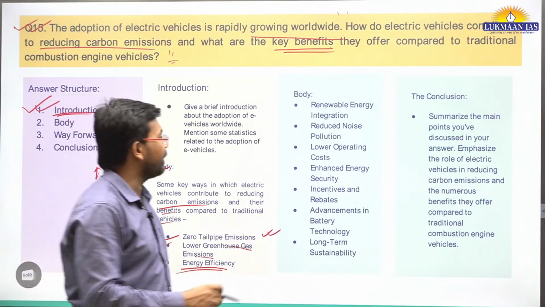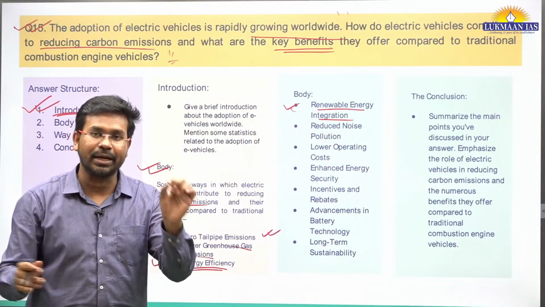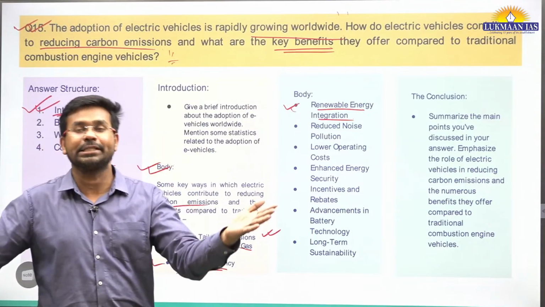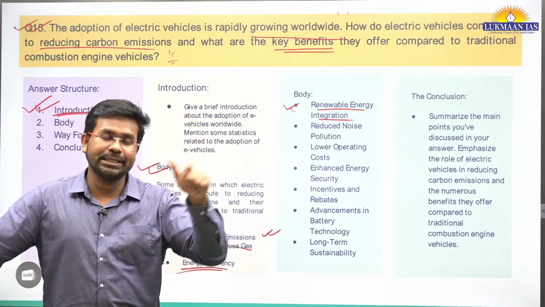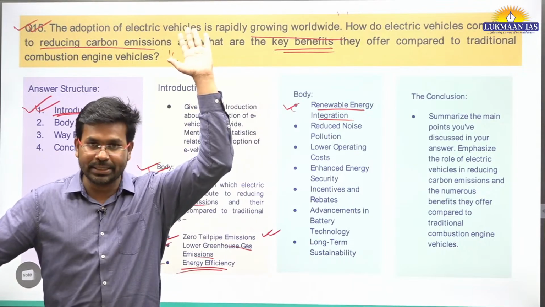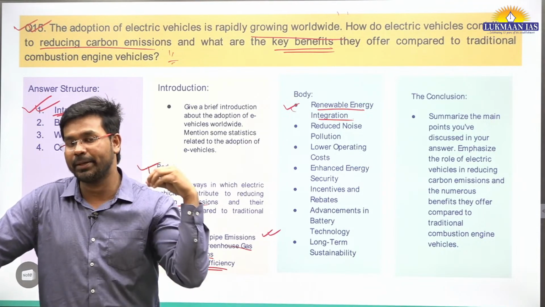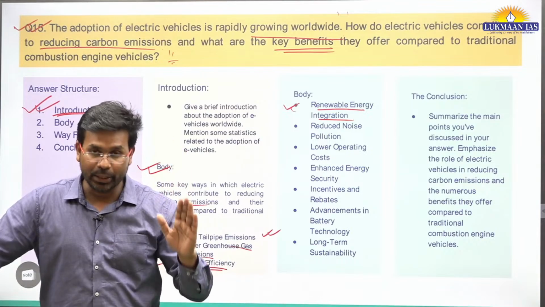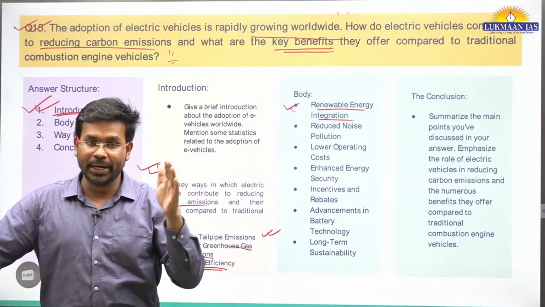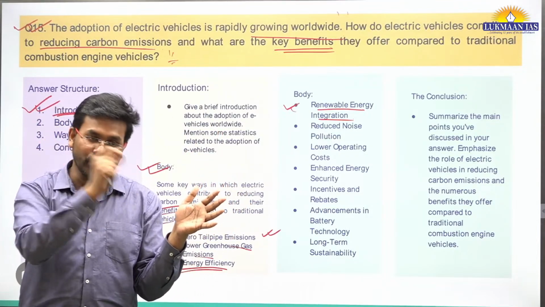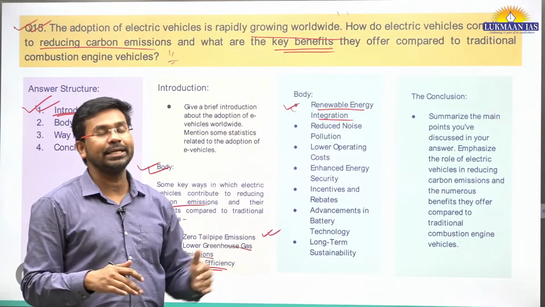Electric vehicles can also be integrated with renewable energy. How? Electric vehicles run on batteries, and these batteries are rechargeable. We can recharge them from any electricity plug. There can be a person in Ladakh who does not have any petrol availability over there, but they do have sunlight. They can have solar panels, recharge their batteries from them, and from those batteries charge the electric vehicles also. So renewable energy integration can happen.